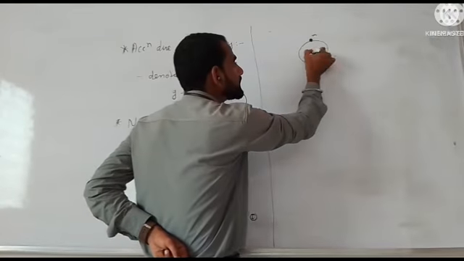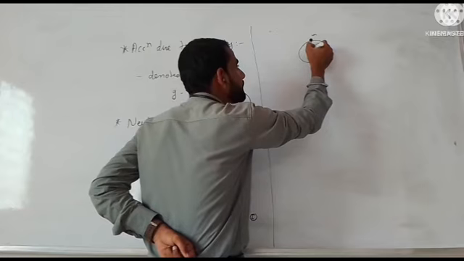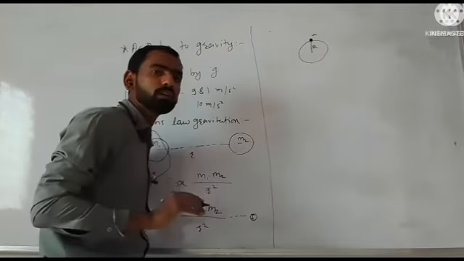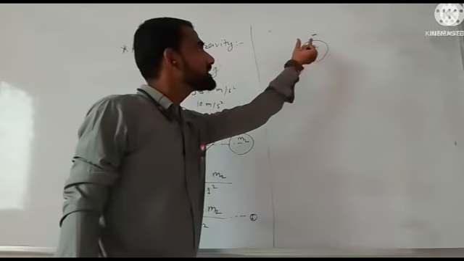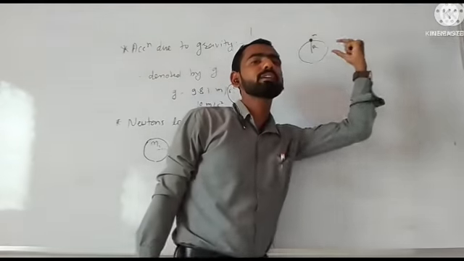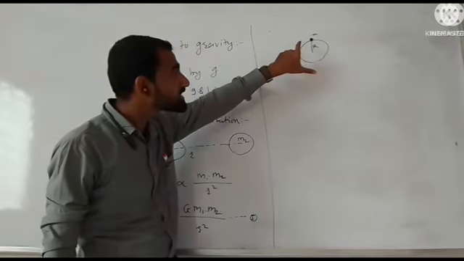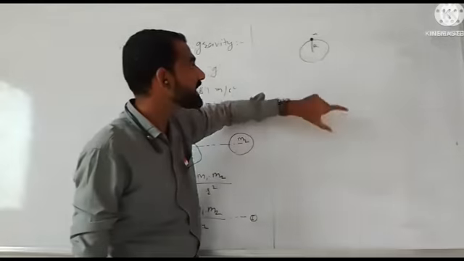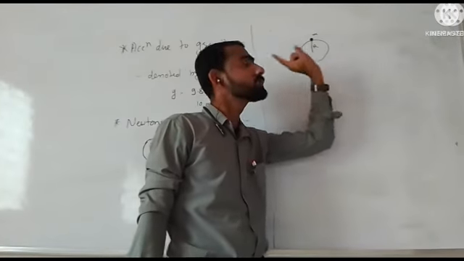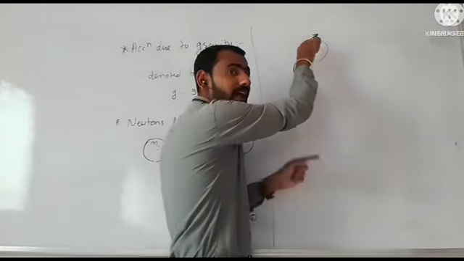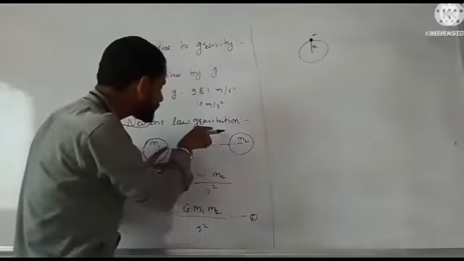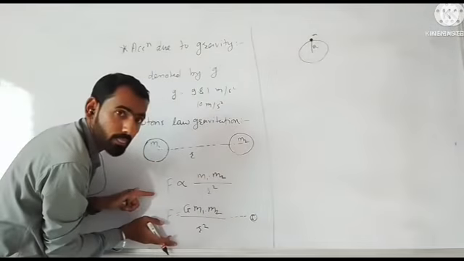From the center of Earth the distance is capital R, the radius of Earth. This object exerts two forces on the surface of Earth. The first is the weight of the object, and the second is the force F according to Newton's law of gravitation.